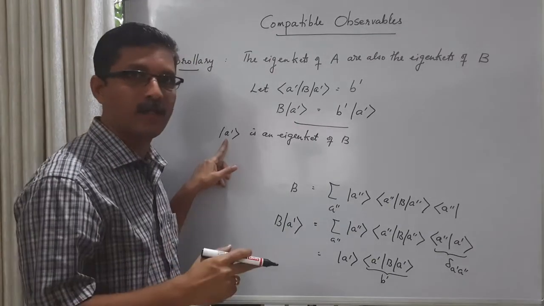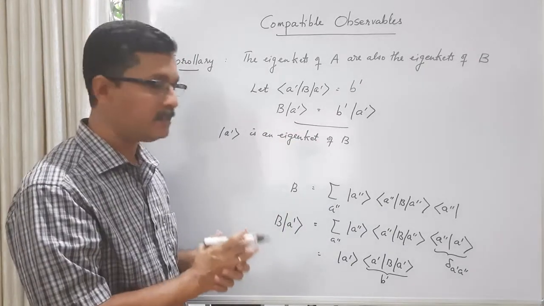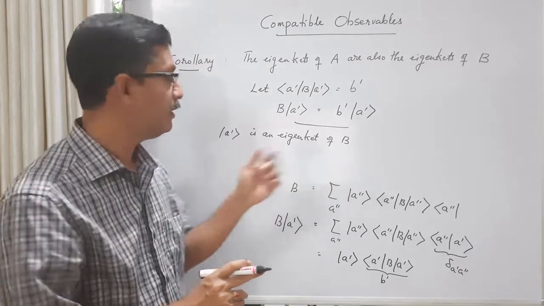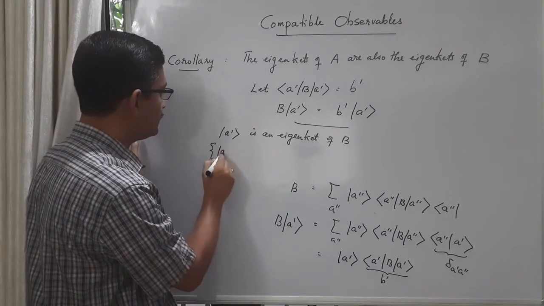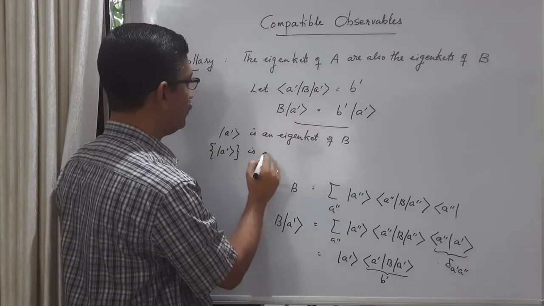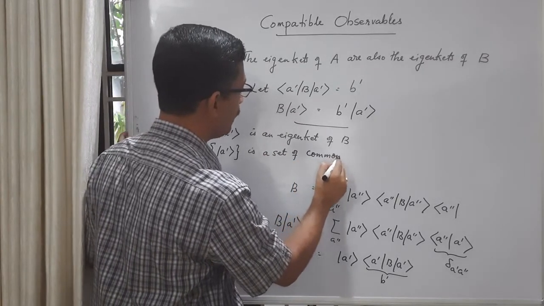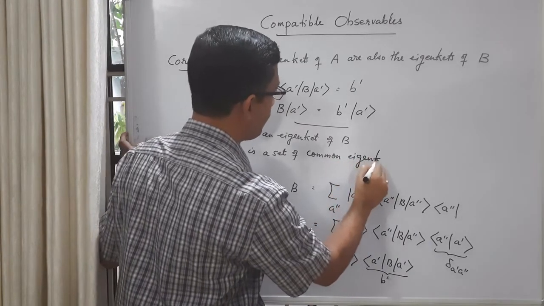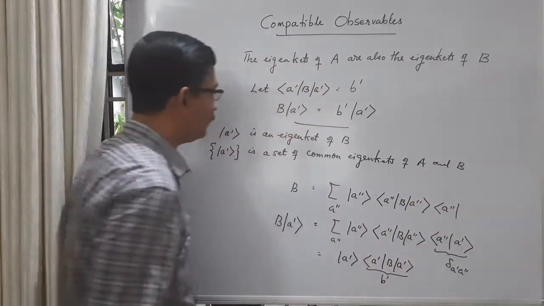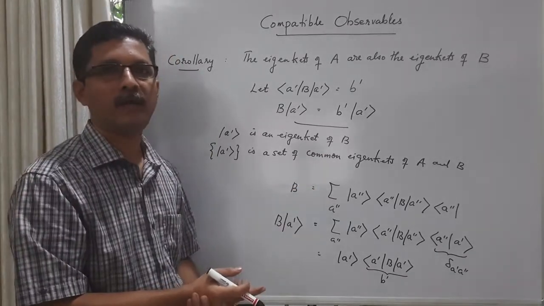And this is one of the eigenkets of operator A. If you repeat this for any eigenket, you will get the same result. That means the eigenkets of A are also the eigenkets of B. Okay. So we can say that this set of eigenkets of A is a set of common eigenkets of A and B.